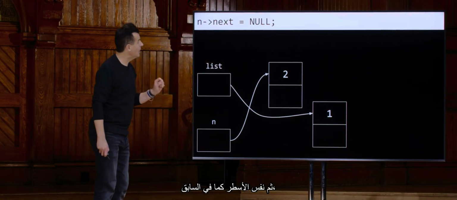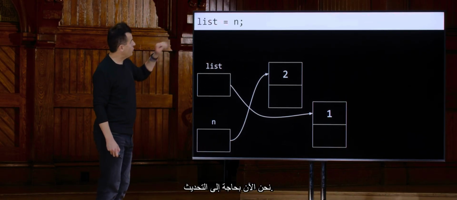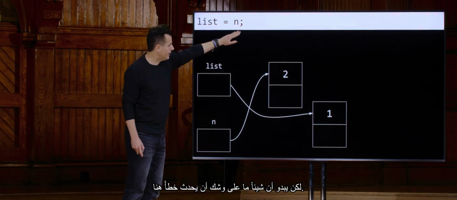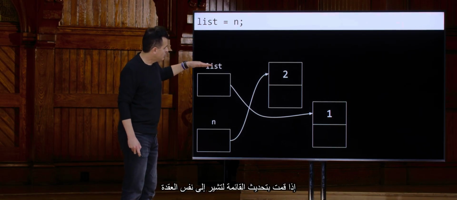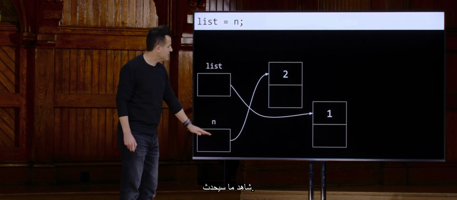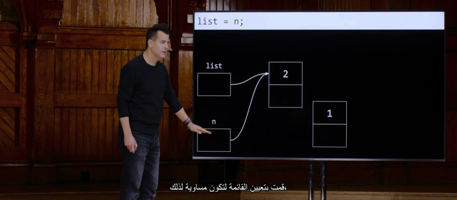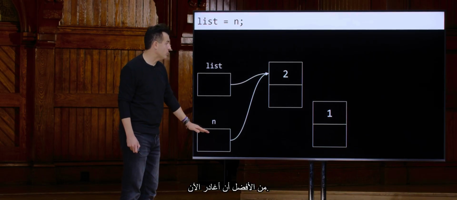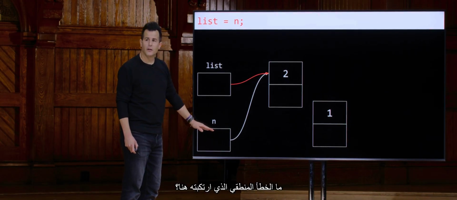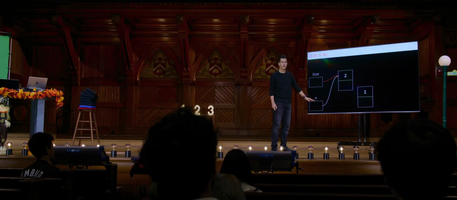And then, same lines as before, we now need to update list equaling n, but something's about to go wrong here. If I update list to point to the same node that n is pointing at, watch what happens. I set list equal to that. n, because it's temporary, might as well go away at this point. But what have I done wrong logically here? Yeah.